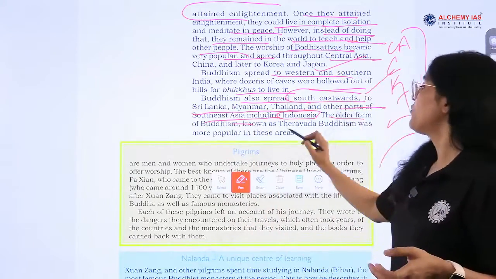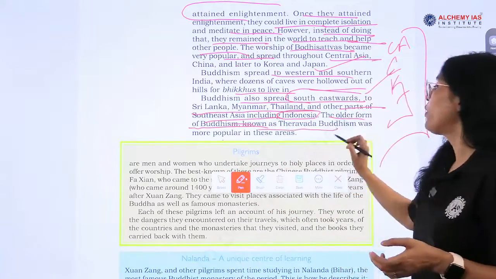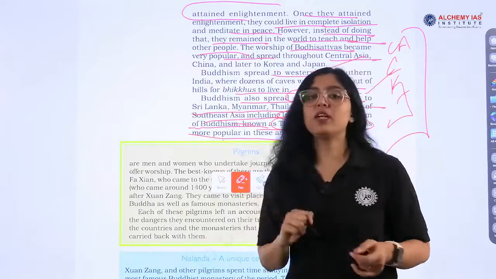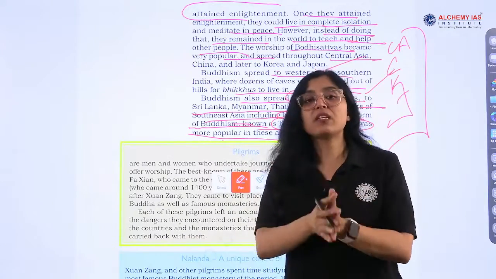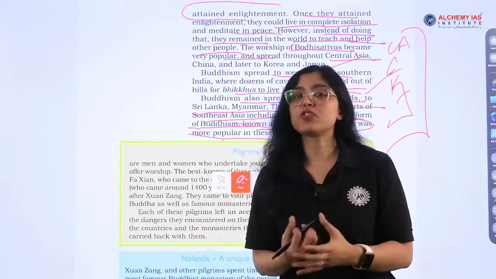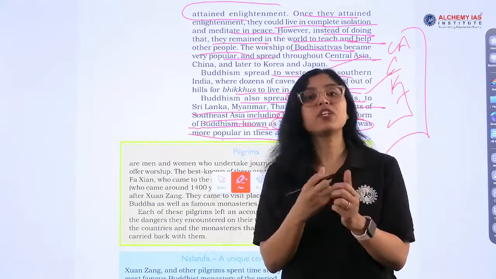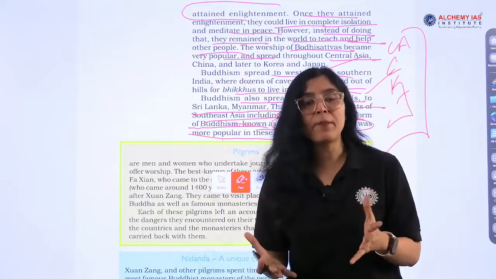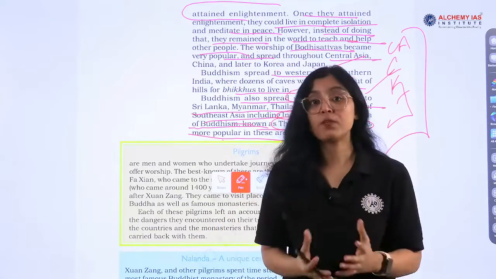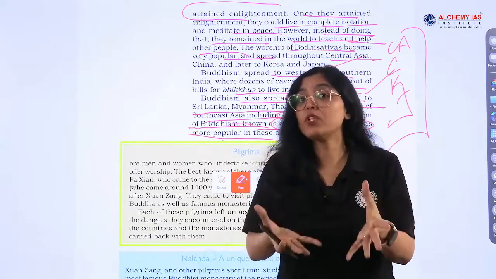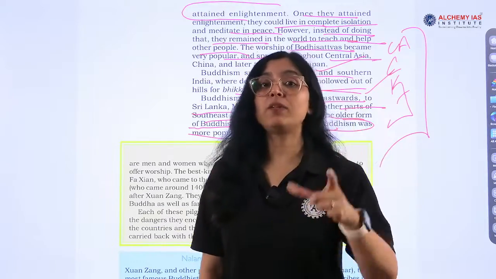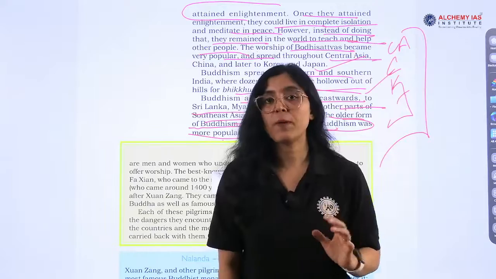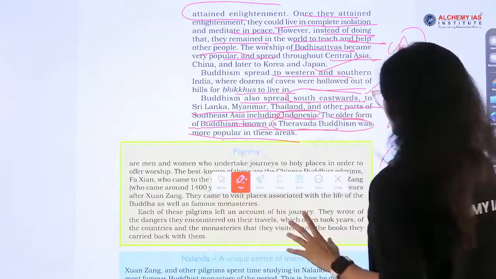The older form of Buddhism, known as Theravada Buddhism, was more popular in these areas. Theravada is associated with the original teachings of Buddha. It is rooted in the original teaching. Mahayana is a modified form of Buddhism where statues are made, where Buddha is worshipped, where there is the concept of bodhisattva. So a question has come: bodhisattva is the concept in what form of Buddhism? So remember this information, okay?